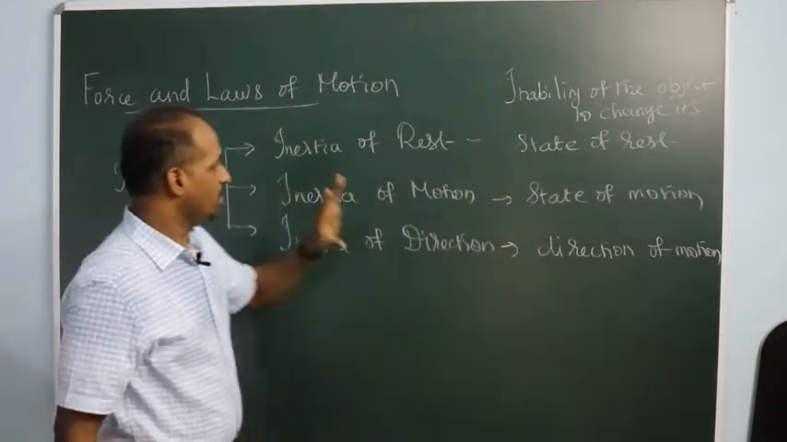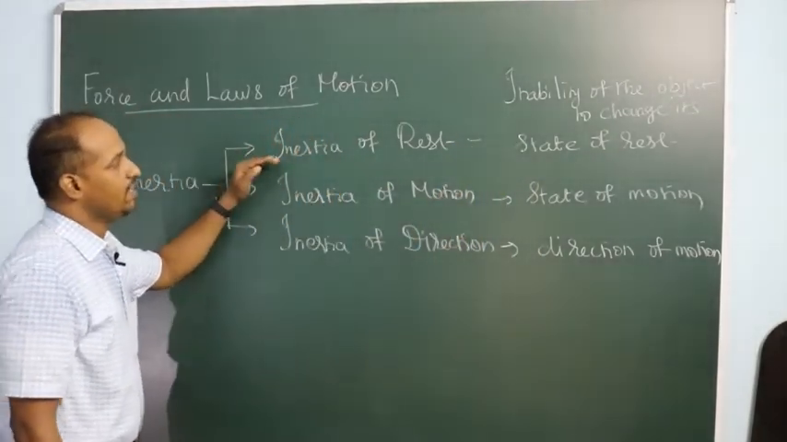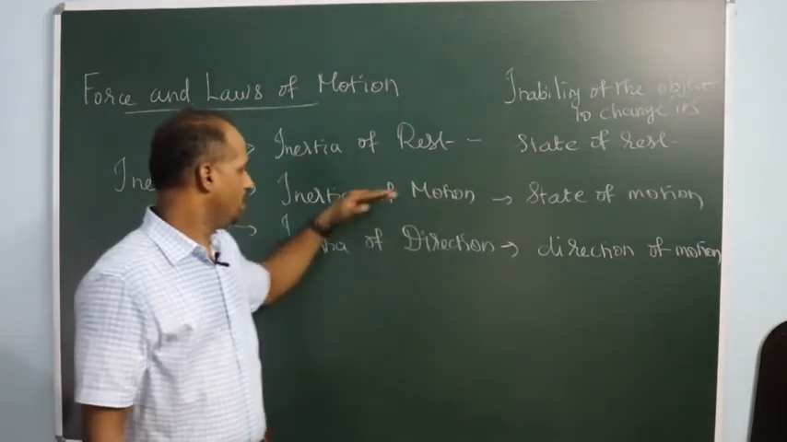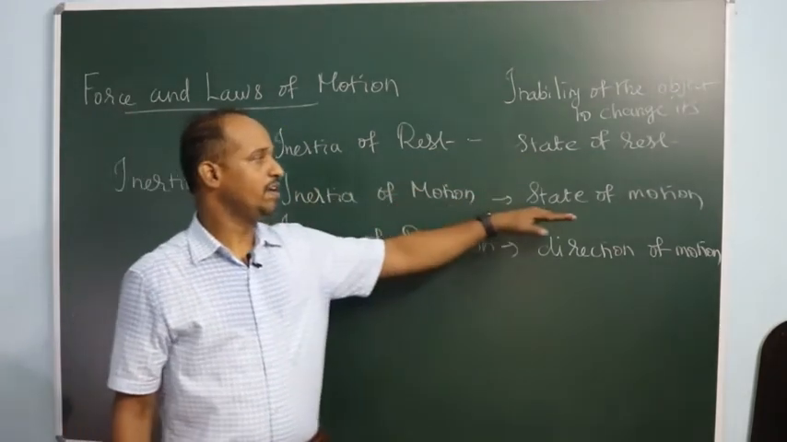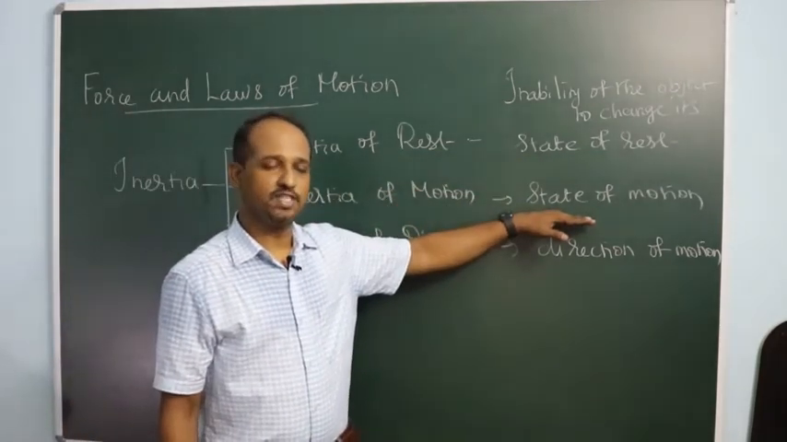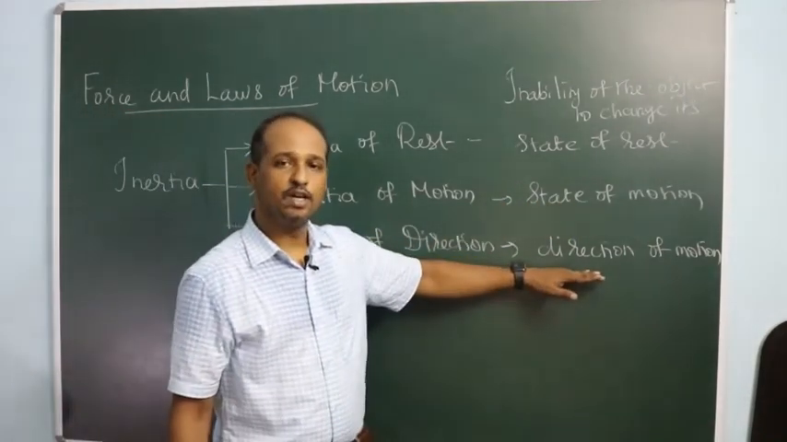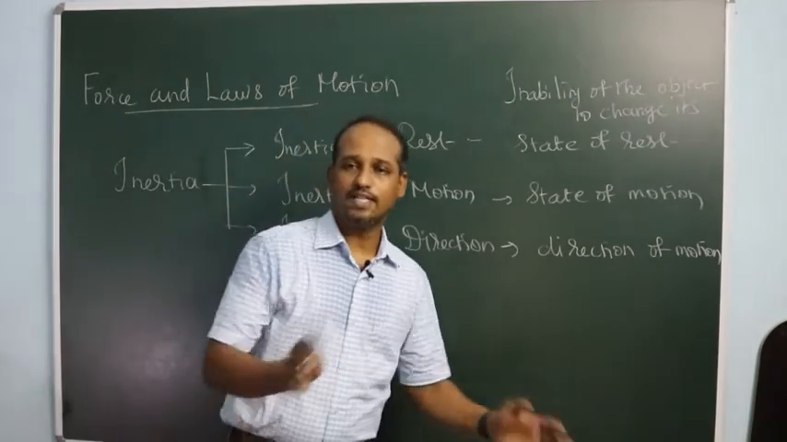We have been saying that the inability of an object to change its state by itself is called inertia. And there are three types of inertia. Inertia of rest is the inability of an object to change its state of rest by itself. Inertia of motion is the inability of the object to change its state of motion. And inertia of direction is the inability of the object to change its direction of motion.